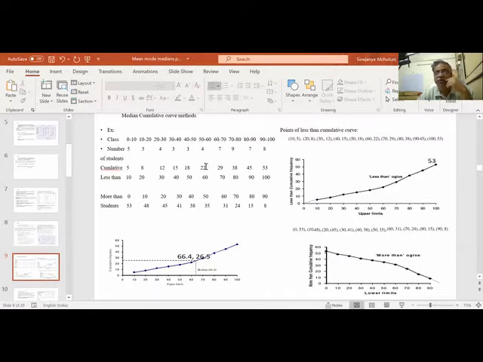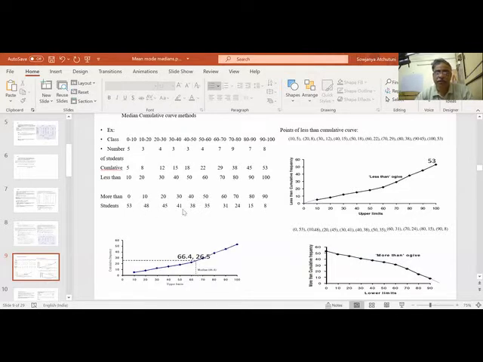If it is 22, it will be 60. It will be 29, it will be 70, but it is 26.5. So this is linearly varying, 60 to 70, linearly varying between 22 to 29. If the 7 points lead to 10 more, my 4.5 leads to how much? So 4.5 by 7 into 10 plus 60. So it is 66.4. So we got the median through the curve.